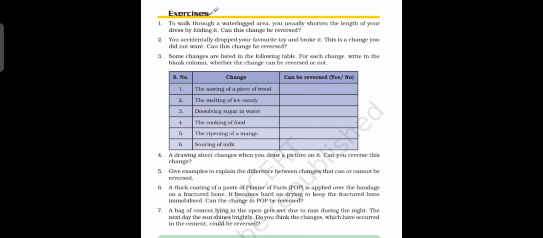Now we can move to the next question, the fourth question. A drawing sheet changes when you draw a picture on it. Can you reverse this change?